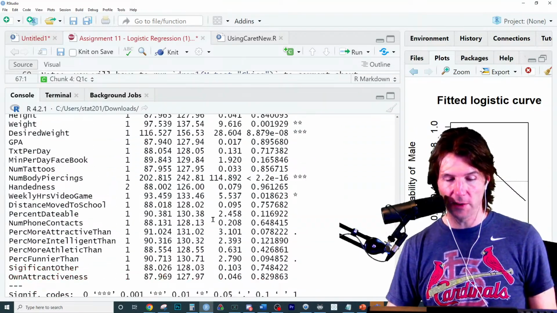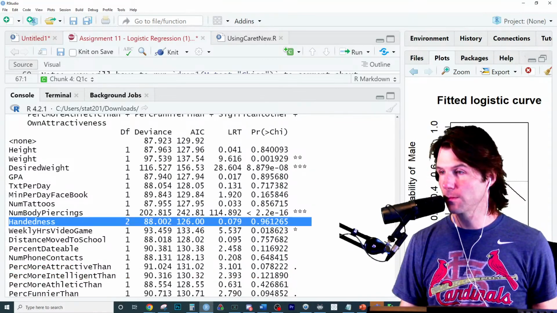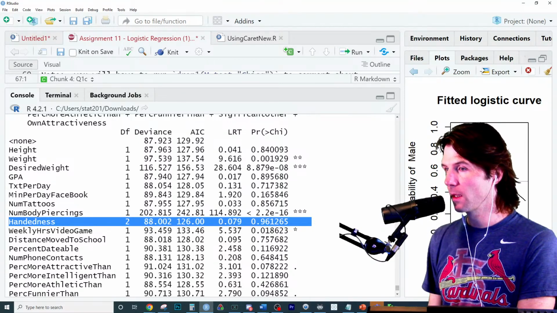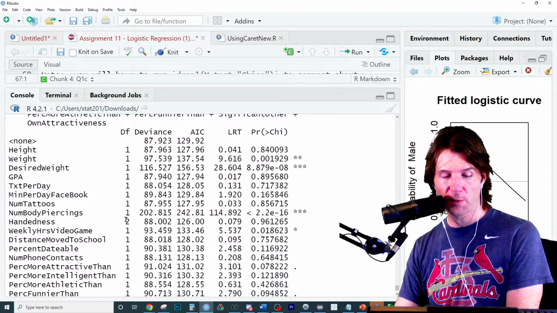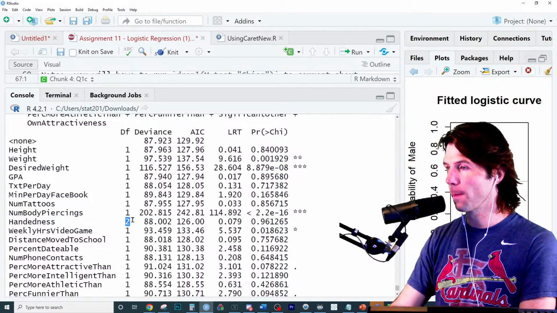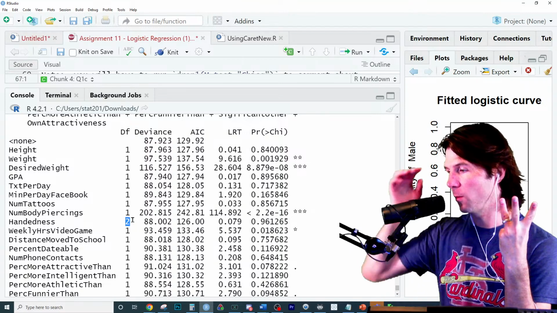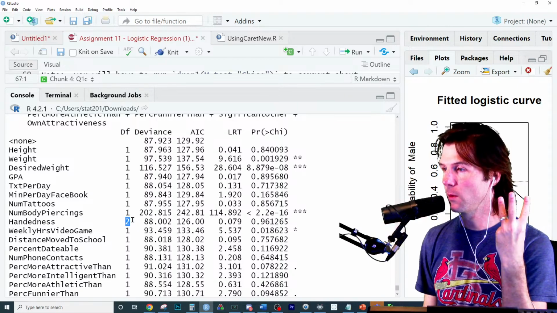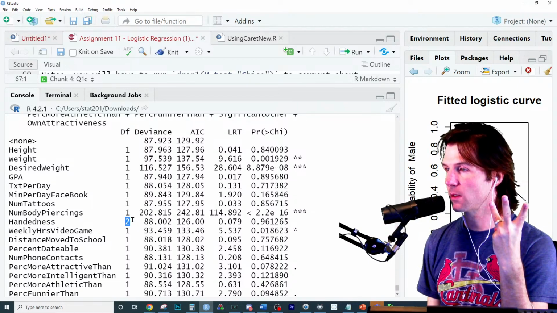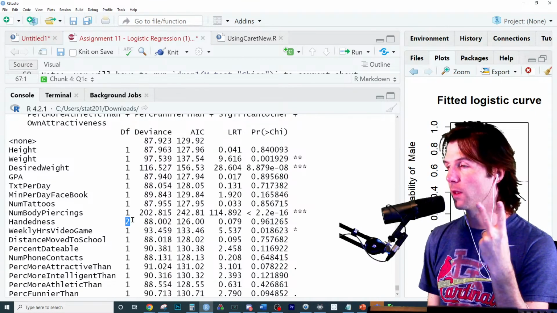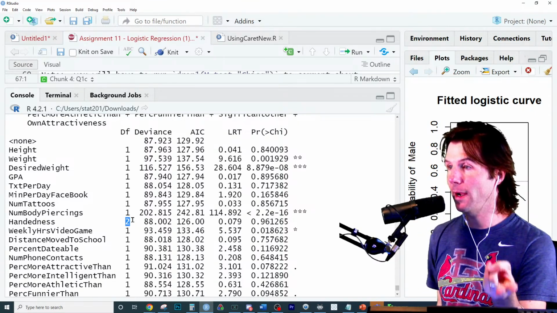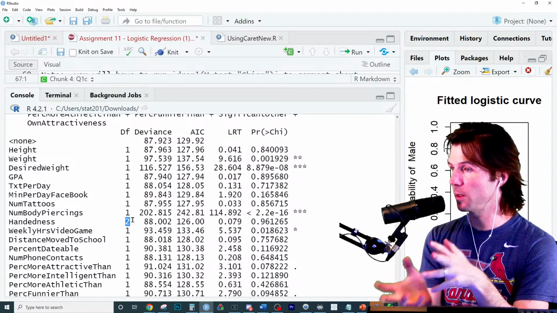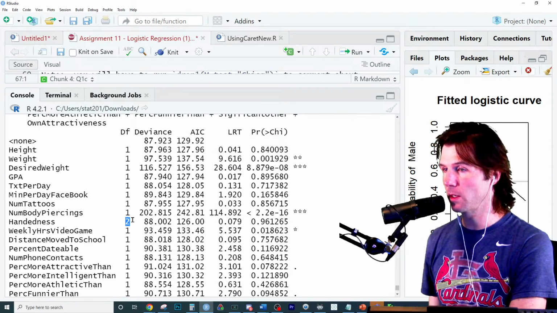What does this test right here tell us? The drop 1 drops one variable. So why does degrees of freedom equal 2 for handedness? Because handedness had 2 indicators. So the amount of indicators it brings to the model matters, because you're removing both of these and doing a partial F-test with and without the variables in the model to see if it brings with it new variation.